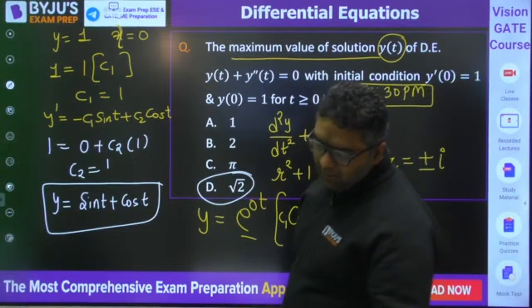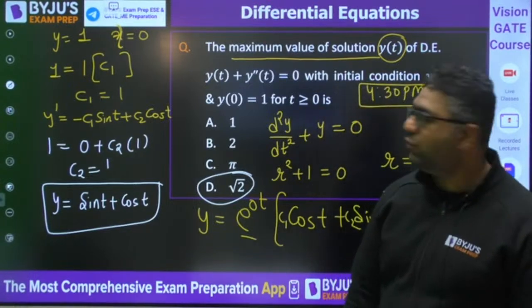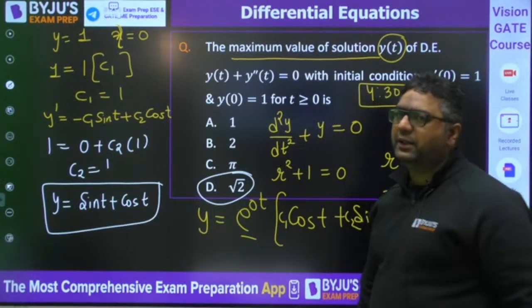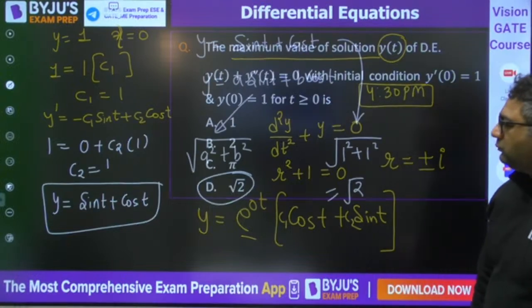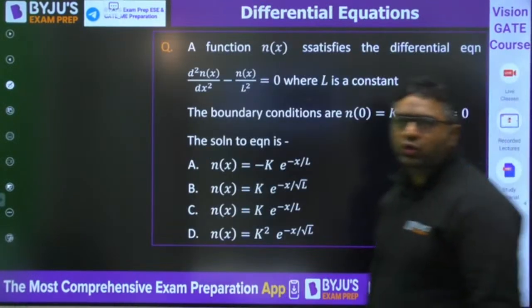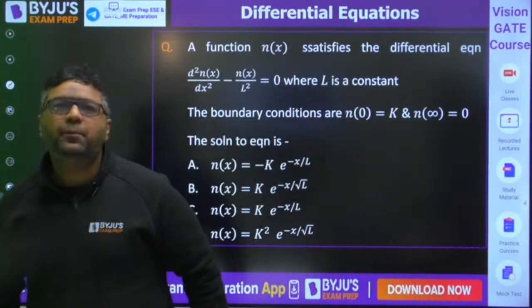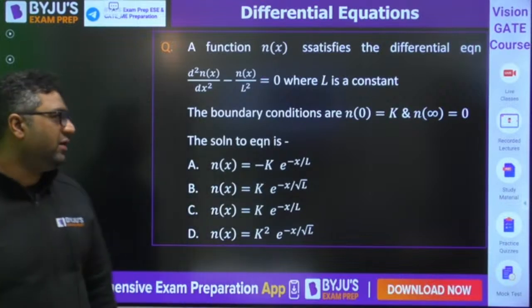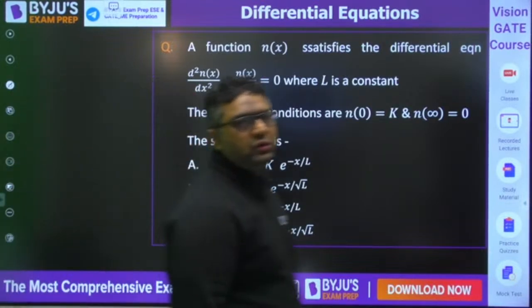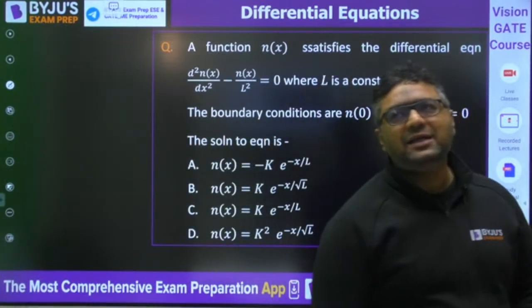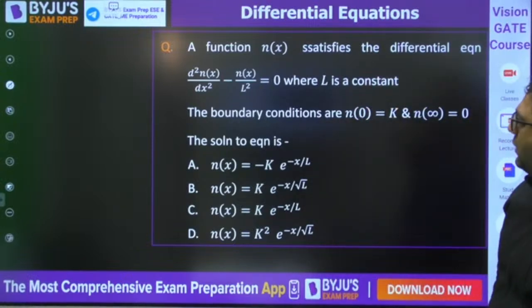So guys, now we are moving to one more question, then we will enter into particular integral. Last question on CF, we will move on to the particular integral.